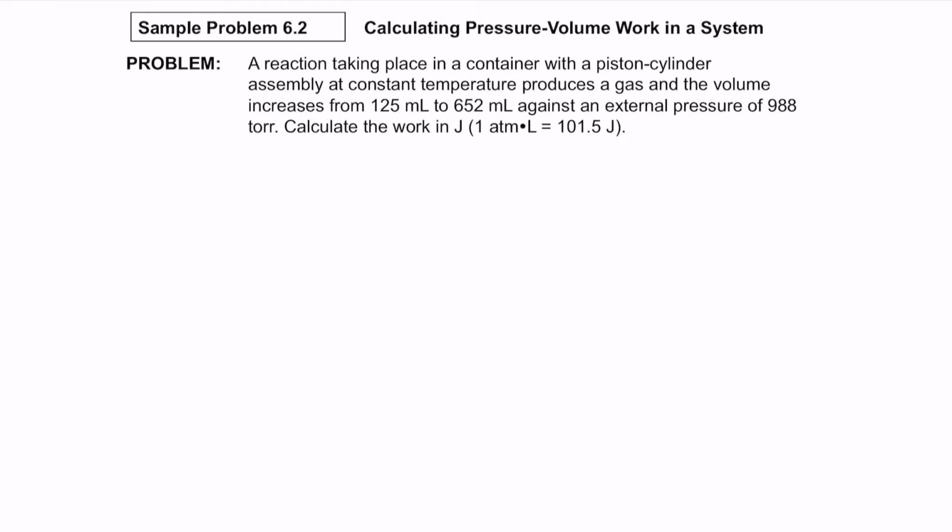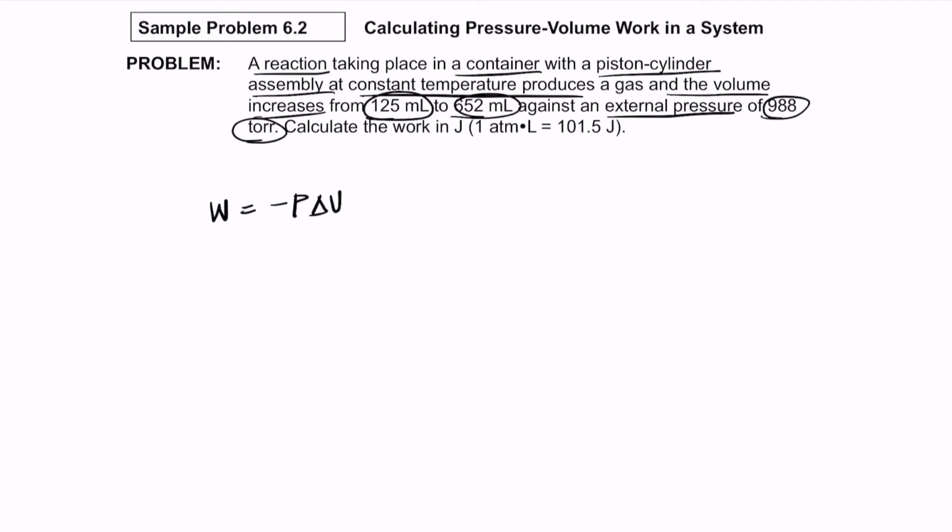So let's take an example of a problem here. A reaction taking place in a container with a piston cylinder assembly at constant pressure produces a gas, and the volume increases from 125 ml to 652 ml against an external pressure of 988 torr. Calculate the work in joule. So we know that the work done is minus P delta V. They have given us V1 and V2. So V1 is 125 ml and V2 is 652 ml. Now convert it into liters, so it becomes 0.125 liter and 0.652 liter.